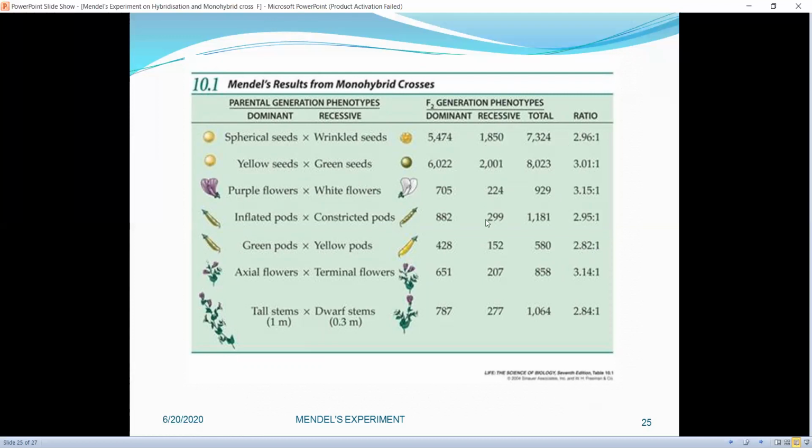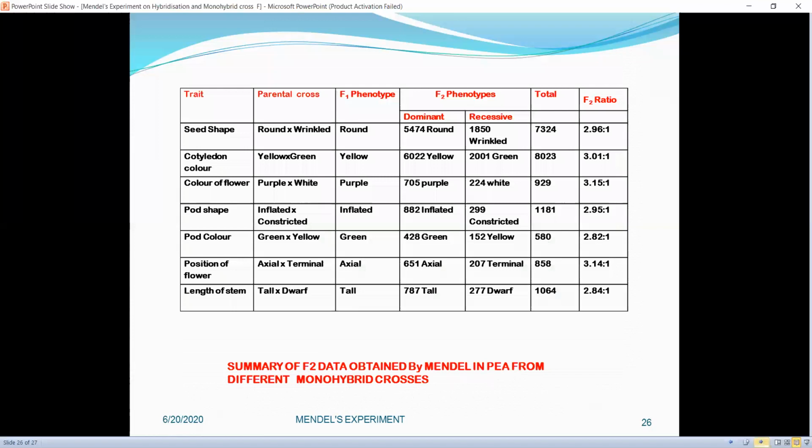In the same way, we can see the data of yellow seed and green seed, purple flower and white flower, inflated pod and constricted pod, green and yellow pod, axial and terminal flower, tall and dwarf plants, and we are able to see that the ratio is not exactly 3:1. It is approaching 3:1. This is the same data showing cross between the seven traits in their alternative forms.